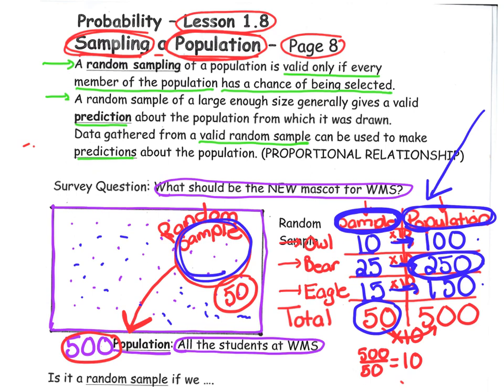Let's look at the bottom of our page and see, what does it really take to be a true random sample? Well, remember, according to the definition, every member of the population, the larger group, has to have a chance of being selected. And in our rectangle, you have to remember there are 5th graders, 6th graders, 7th graders floating around in here.